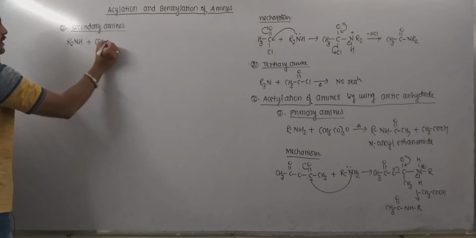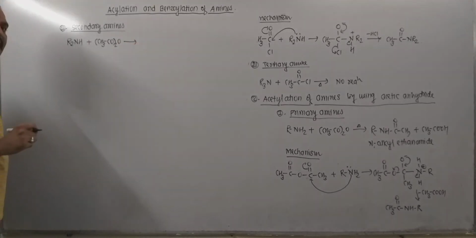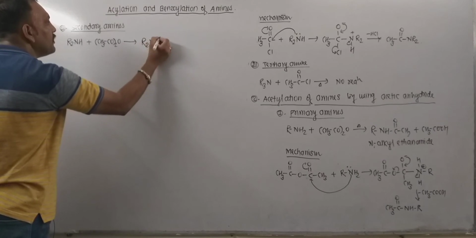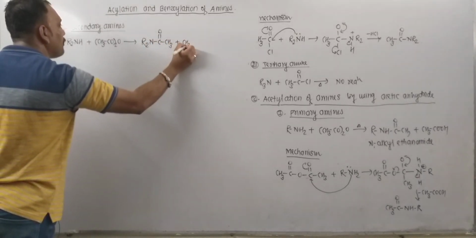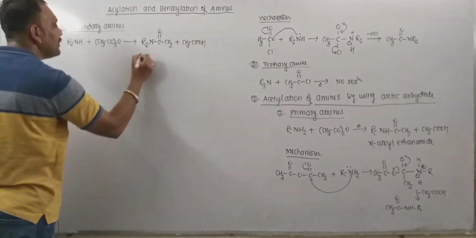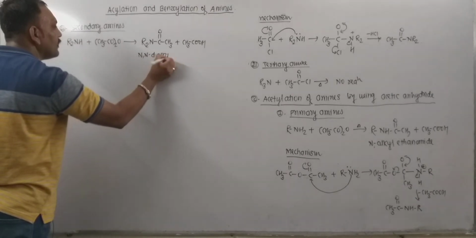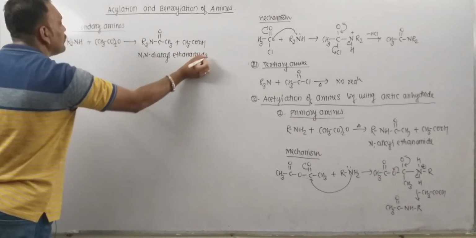When treated with acetic anhydride, the hydrogen attached to the nitrogen gets replaced by an acetyl group, and that leads to the formation of N,N-dialkyl ethanamide.